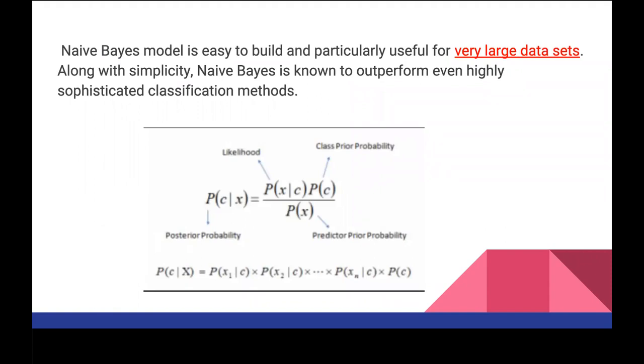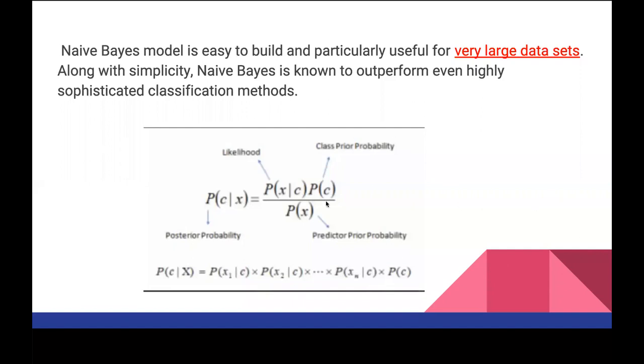Now if you compare this with SVM, if the data set itself is large, let's say you have 50 columns, we are already talking a starting dimension of 50. Now for SVM to find that plane which is going to go in between and cut it like plus and minus, it needs to keep on projecting from 50, 51, 52, 53, 54. Right? As you can see, this projection into higher dimension will take a lot of time. That is the reason if you want to build a very quick model and want to see how it works for large data sets, you want a very fast model, then naive Bayes is a good option. Along with simplicity, naive Bayes is known to outperform even highly sophisticated classification methods.